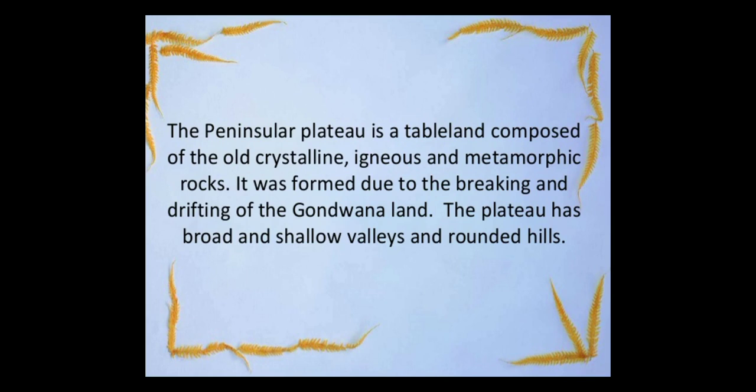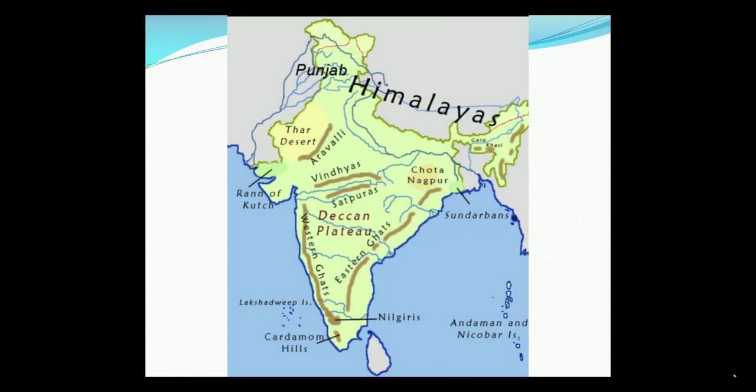What is peninsular? What is the meaning of peninsular here? The meaning of peninsula is where here is ocean, here is also ocean and here is also ocean. That means three sides of the land are covered with water. This is the land part which is surrounded by water all round. Then it is called a peninsula. Now I hope you have got a clear idea of the meaning of peninsula.